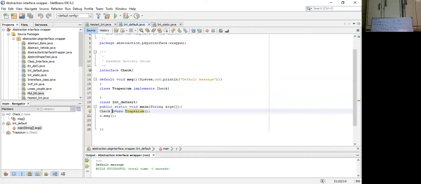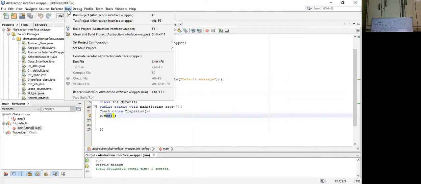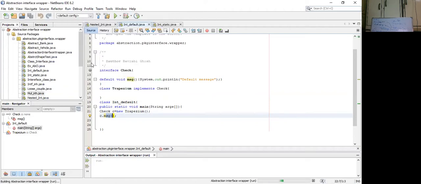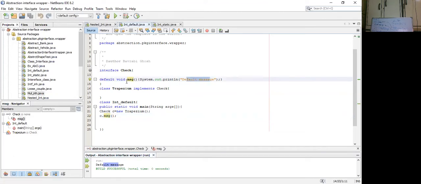Using this object C, we are calling the default method message. So let's see how this works. Yes, we are getting default message as output, which is in the print statement of the default method MSG, right? So this is how we are going to implement a default method.